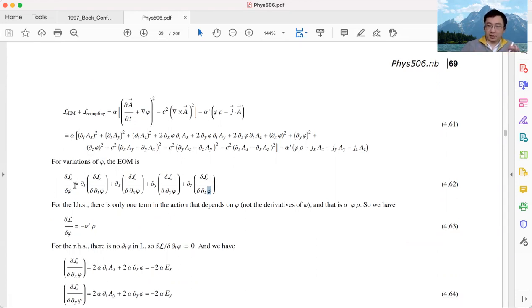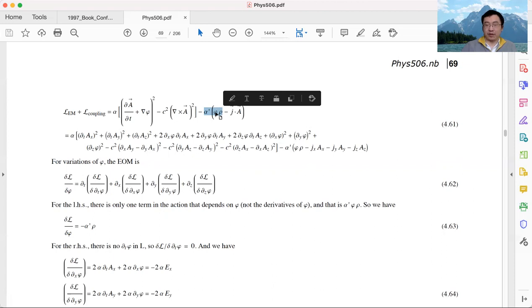So let's write down every single term of this equation of motion and see what it looks like. Let's start from the left-hand side, which is the derivative of the Lagrangian density with respect to phi. If we look at the Lagrangian density, this term is a gradient of phi, it's not phi. This term doesn't contain phi. The only term that contains phi is this guy. Other terms either don't have phi or have gradients of phi, not phi itself.